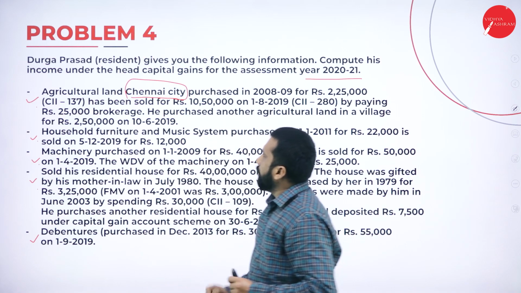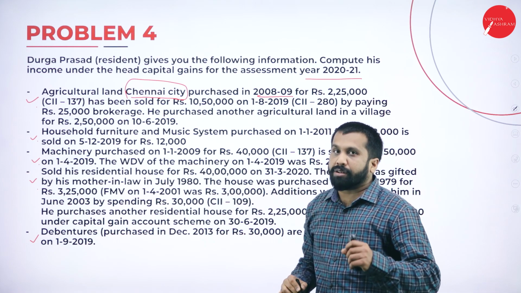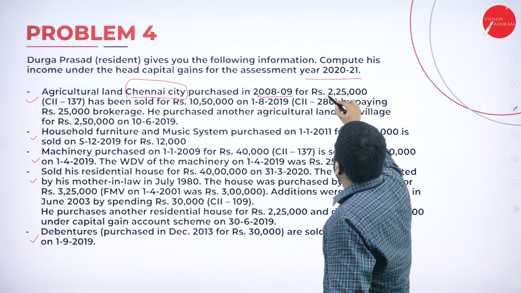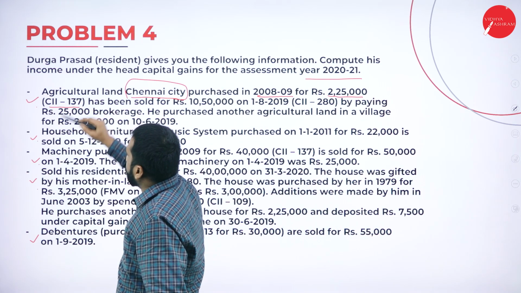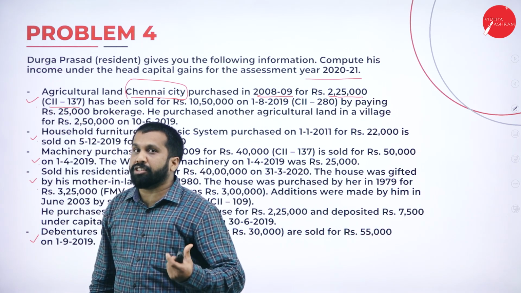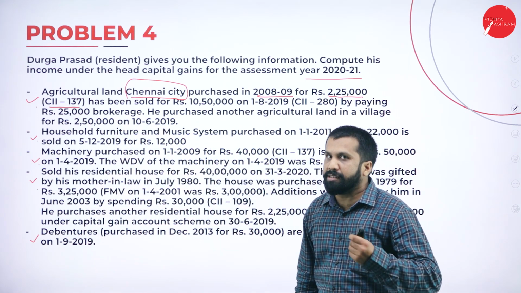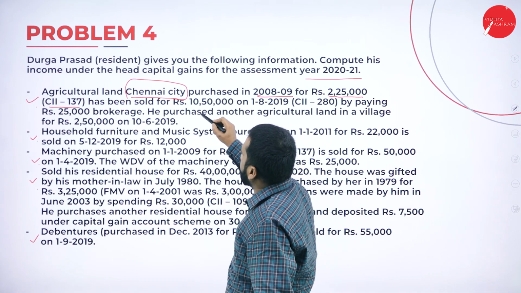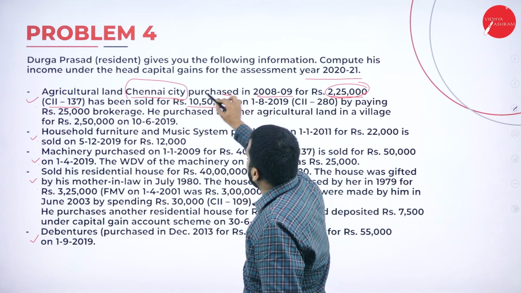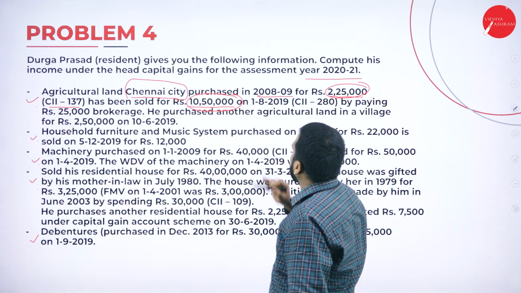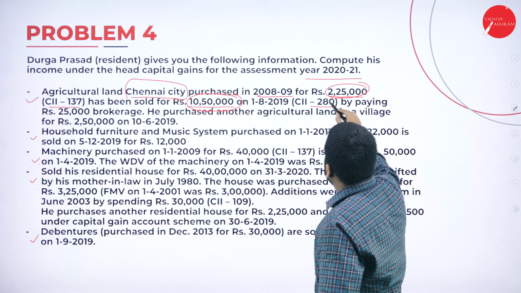Clear? Good. Agricultural land in Chennai city purchased in 2008-09 for 2,25,000. So, your cost inflation index, what have they given? 137. It has been sold for rupees 10,50,000. Your buying price and your selling price, both they have given. So, it is easy to calculate. Again, one more index is given.